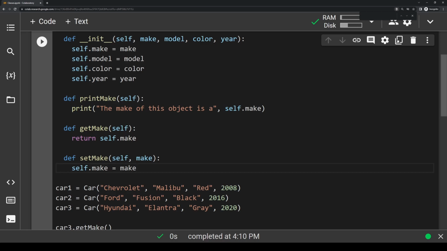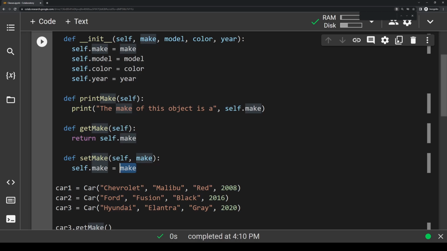And you'll notice that this syntax here looks pretty similar to the syntax that we have in our init function here. So when we call this setMake function, we want to pass in the make as an argument, and this make is going to represent the value that we want to update to. And then, of course, like always, we have the self. And then inside of this, we're saying this object's make is now equal to the make that we're passing in as an argument.